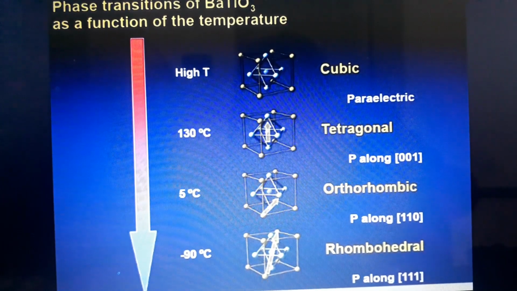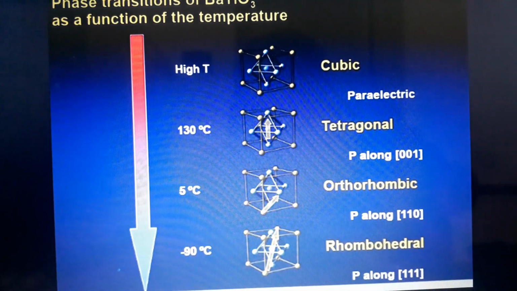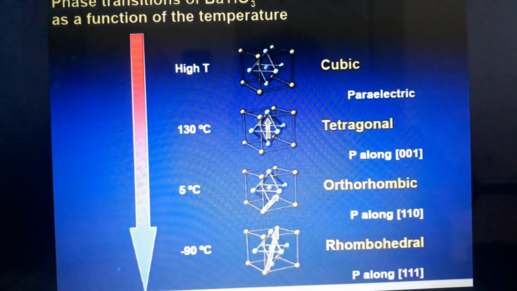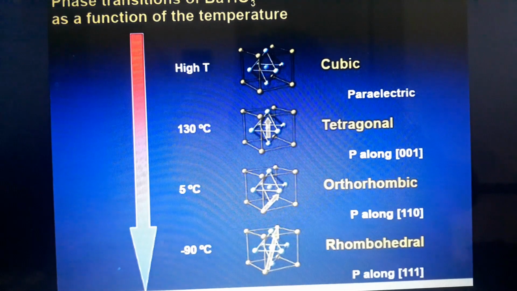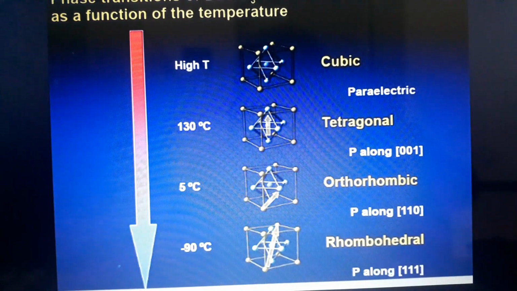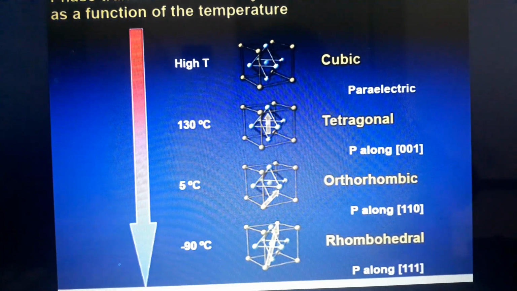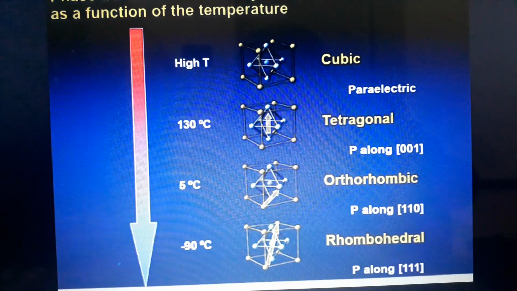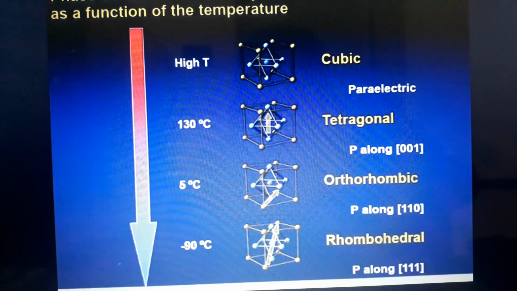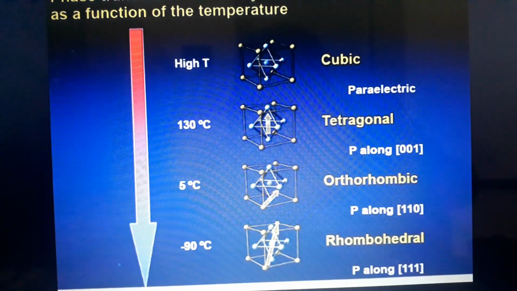The cubic unit cell is stretched at the center because the oxygen atoms are stretched along one edge, as shown in the above figure. In this figure we are showing how the structure appears only in one axis, only in one direction, that is P along 0, 0, 1. The polarization takes place along only one axis, that is the 0, 0, 1 axis.